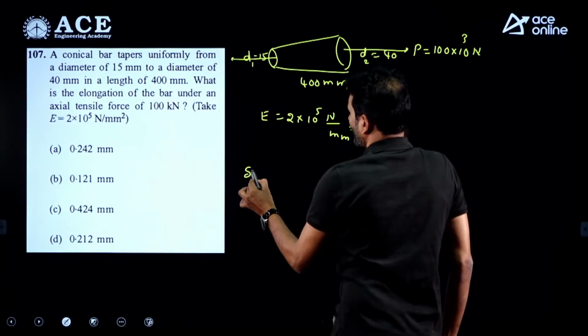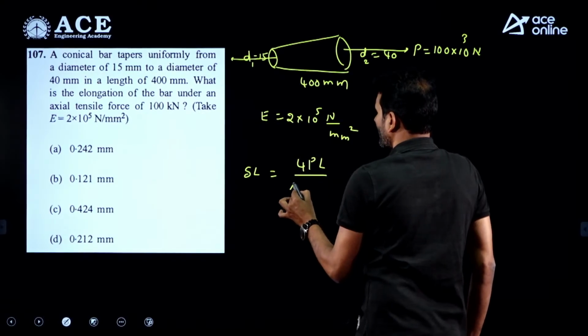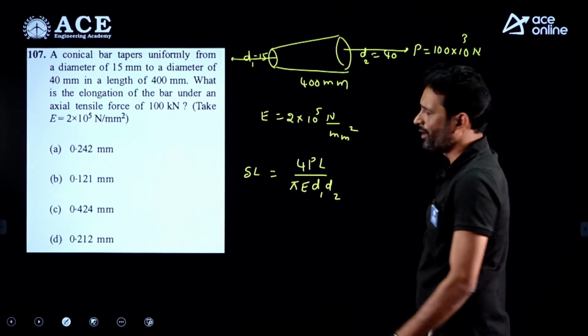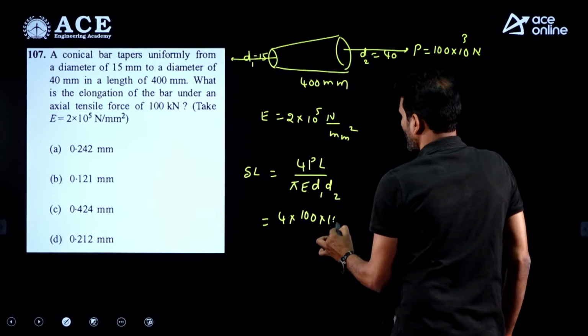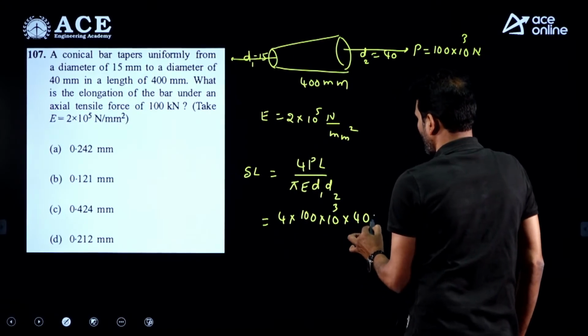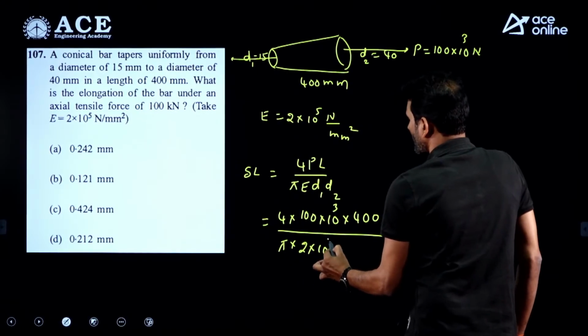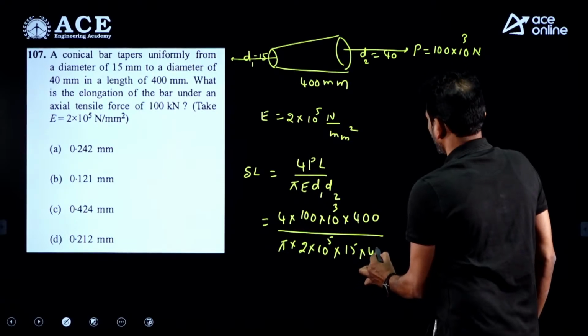And delta L, for a tapered section, 4PL divided by pi E d1 d2, we know. Just substitute all the values. So 4 into P value, it is given as 100 into 10 cube, length is mentioned as 400 millimeters, pi, Young's modulus value is 2 into 10 to the power 5, and d1, d2 are 15 and 40.